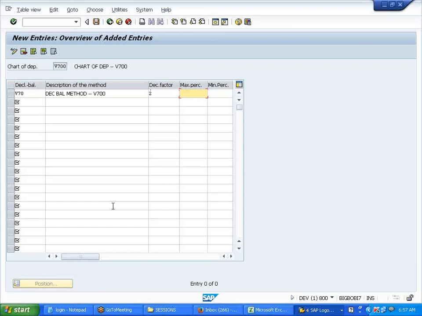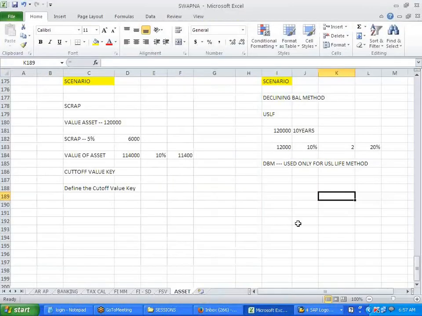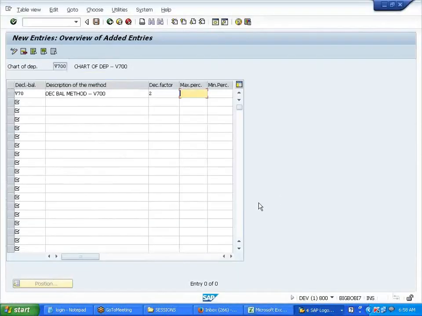Now this is like a maximum percentage. So when I am multiplying this, what is the maximum here? 20. If I give 15 here, even though I multiply this, it will not take. Clear? So I have to give 20 as the maximum. Minimum, whatever I give, it's okay. Percentage limit, upper limit and lower limit, you say, right?